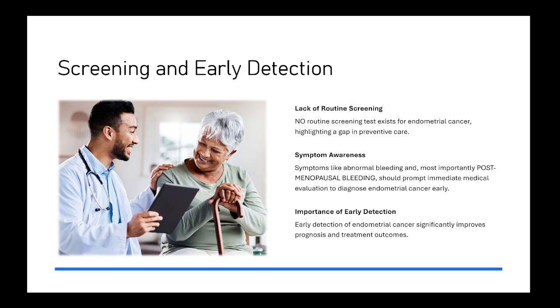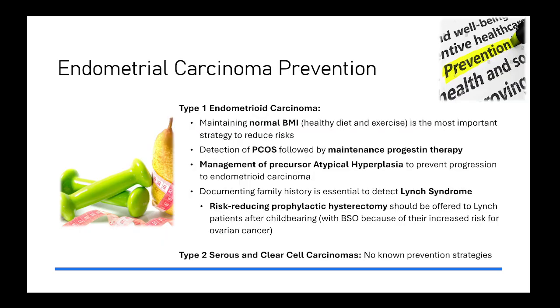That is why it's very important that patients and family doctors are very aware of the symptoms of early endometrial cancer, which is, and very important again, postmenopausal bleeding. Okay, postmenopausal bleeding should prompt immediate medical evaluation to exclude or diagnose endometrial cancer early, because early detection will really improve prognosis and treatment outcomes.